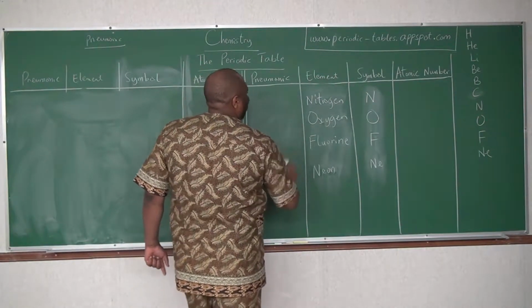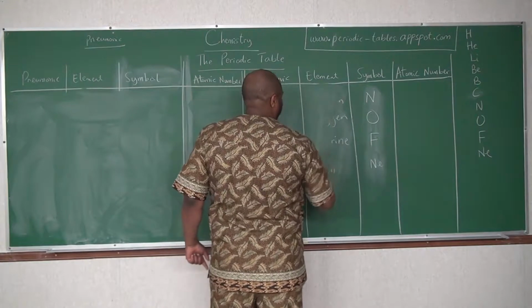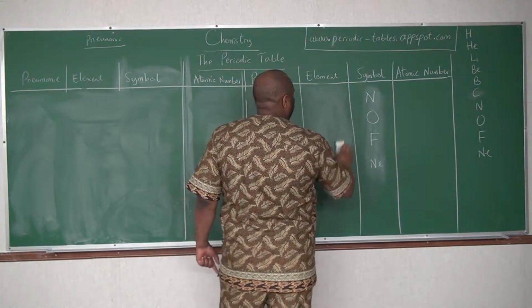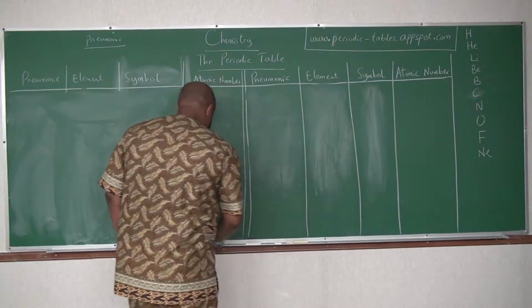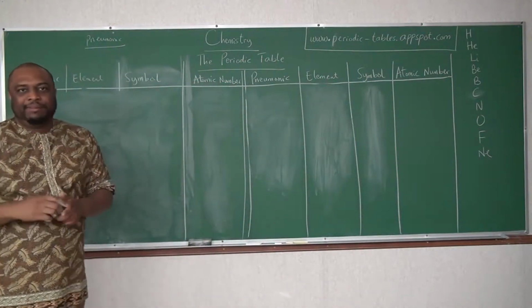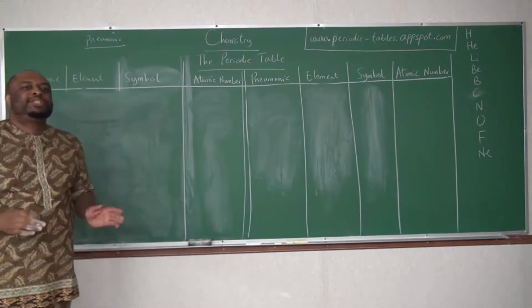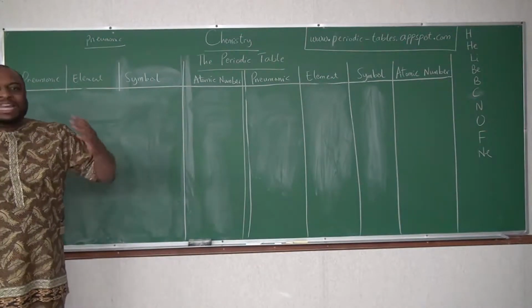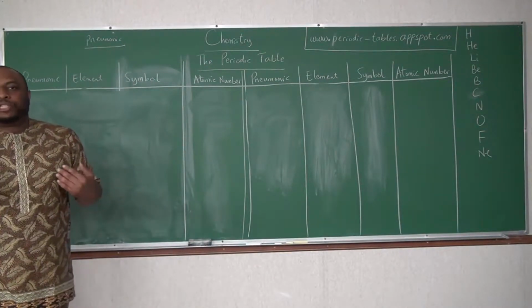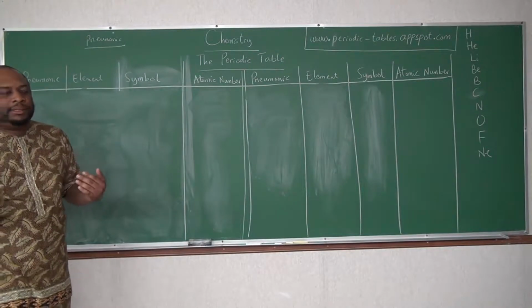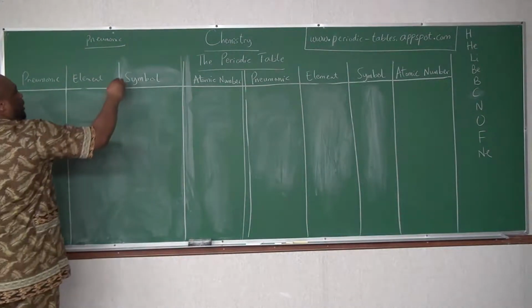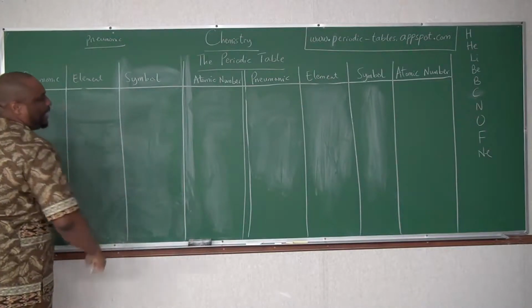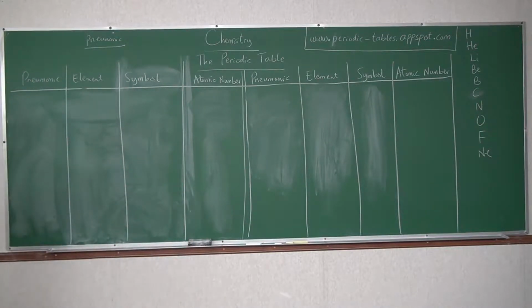Because I repeat, you need to know how to list, at a minimum, the first 20 elements. As a chemistry student, you should know, at a minimum, the first 20 elements offhand. You should. All right, let's now write the next 10.